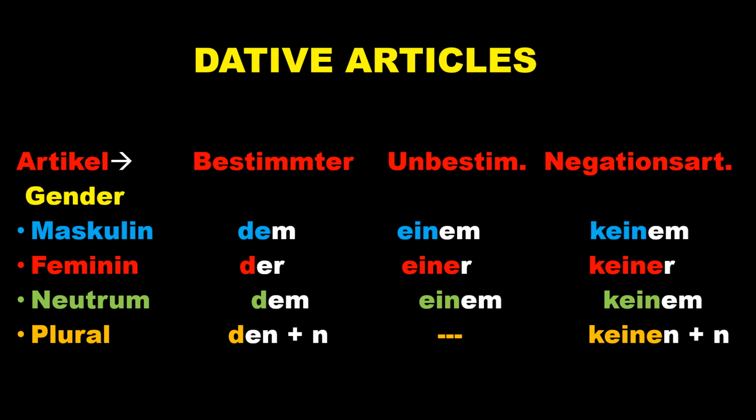There are some exceptions where you need to follow other rules. So dem, der, dem, den plus n. That is how we will form the table, and the same thing is followed by unbestimmter Artikel and Negationsartikel. I hope this table is also clear to you. I have made it a little bit colorful, and whatever changes from the base table, I have changed that color to white, just to help you understand the difference between these tables.